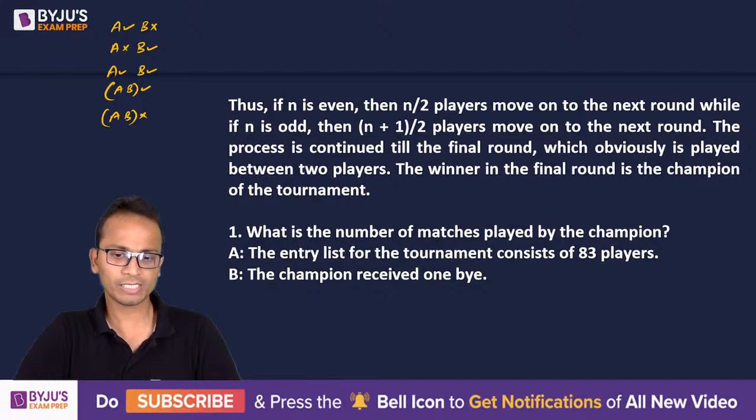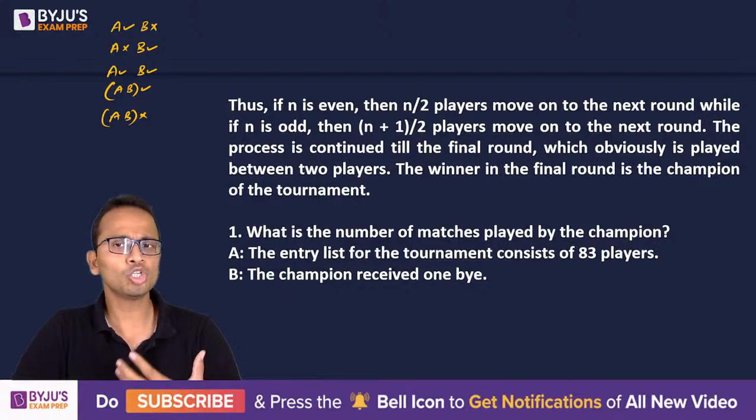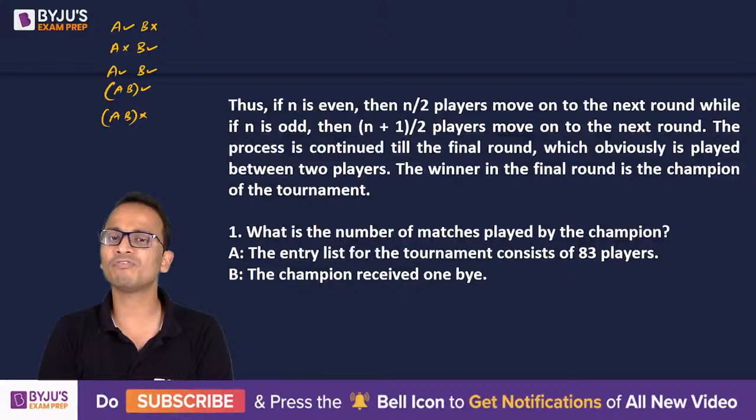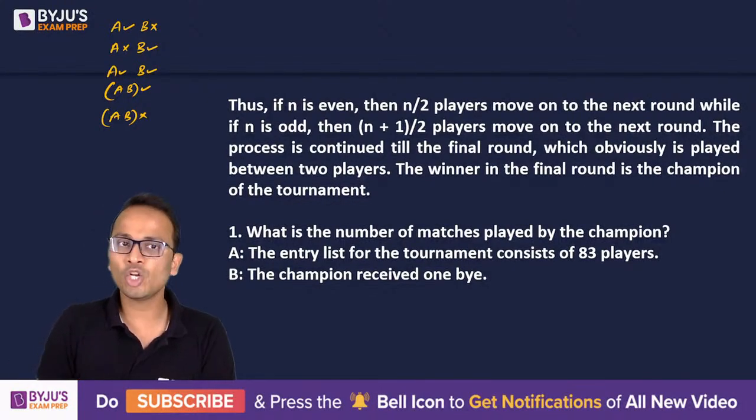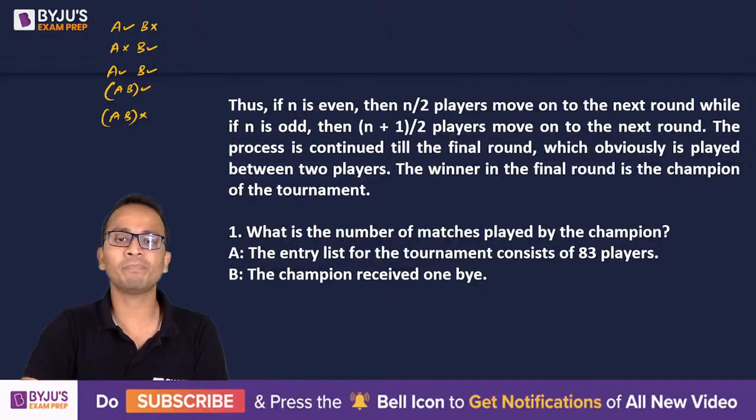Okay, so 3 of you are saying option B. That means statement B can give the answer. Guys, what is the number of matches played by the champion? Number of matches we have to find out. Till the time we don't know the number of players, how can we find out the number of matches played by the champion? So option B cannot be the answer. You cannot get the answer from statement B.